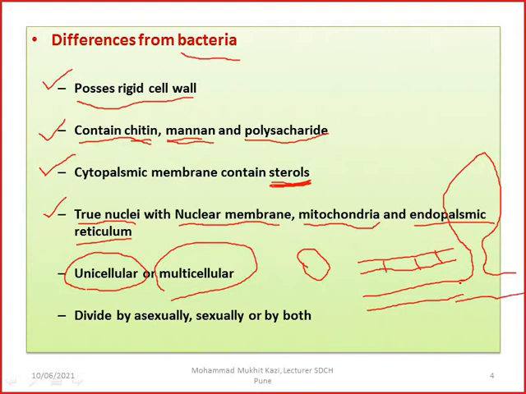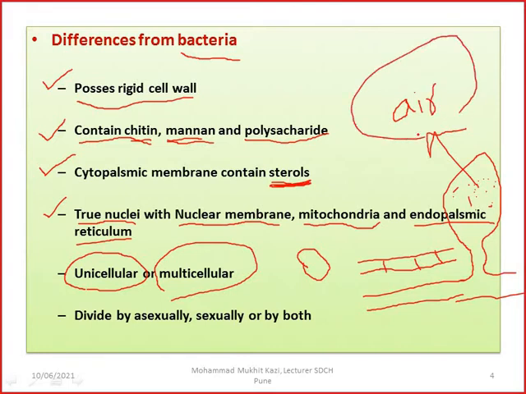This is the conidiophore where the conidia are there, and they go into the air, and a patient who inhales these spores will get the infection of mucormycosis. So either they are unicellular like this, or multicellular, meaning they have septate hyphae, or you have budding yeast also like this.